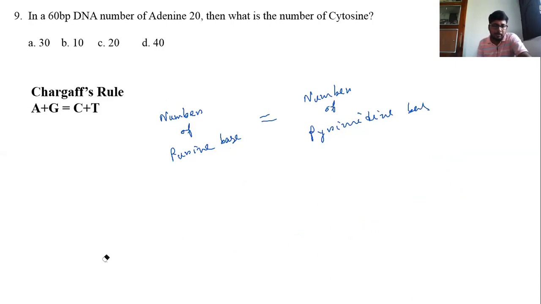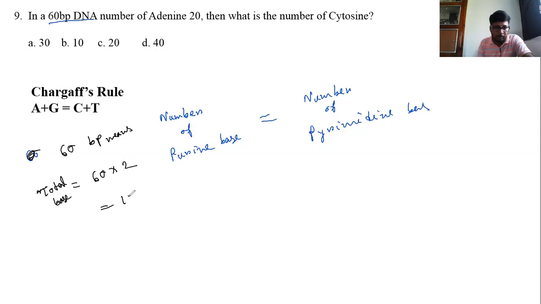Here, in a 60 base pair DNA, at first we have to count the total bases. So 60 base pairs means total bases equal to 60 into 2, 120.